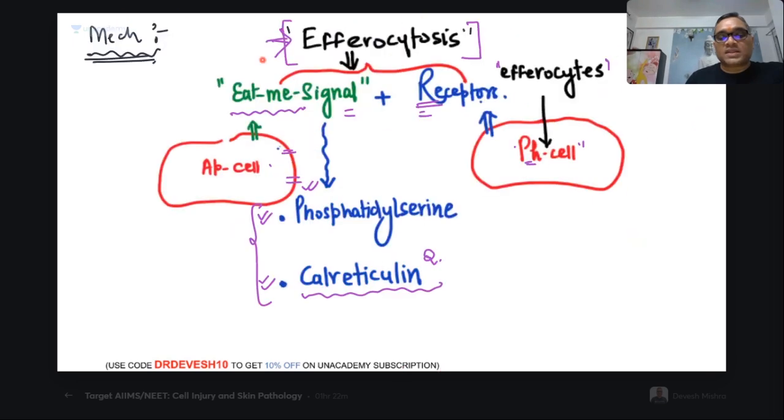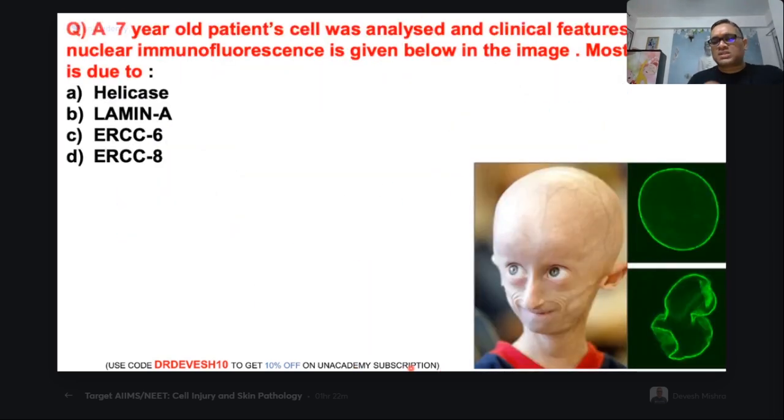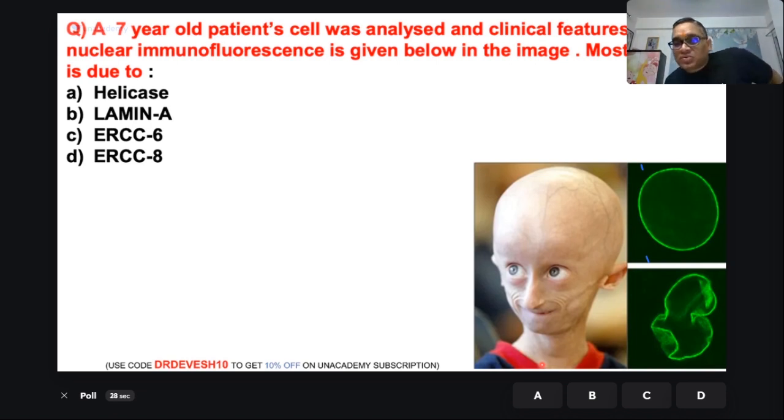So let's start another question. This is a very conceptual question. You have to think about it. There is a diagram. I'm giving you a hint also, and this diagram will be the clue for the answer. A 7-year-old patient's cell was analyzed and the clinical feature is given here, and you have to tell me, most likely it is due to what?